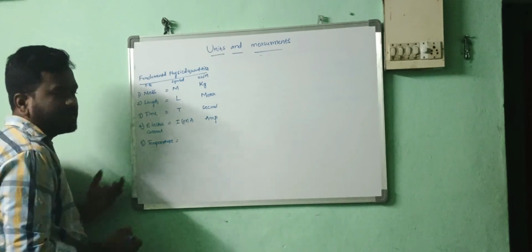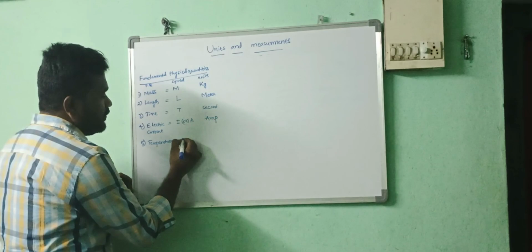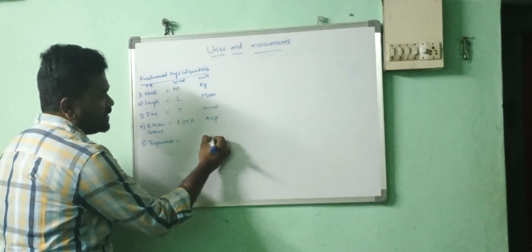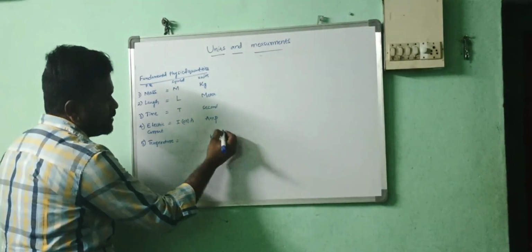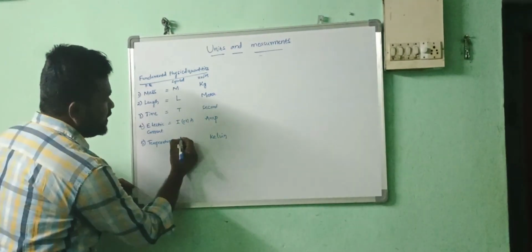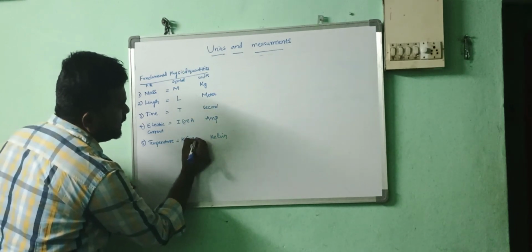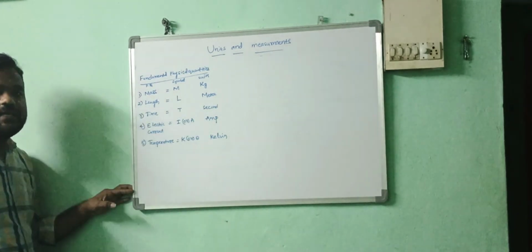Temperature, represented by the term T also. Now we can measure it in the SI units, it is Kelvin. The units of the temperature is Kelvin. Now for the symbol we are using K or theta also.